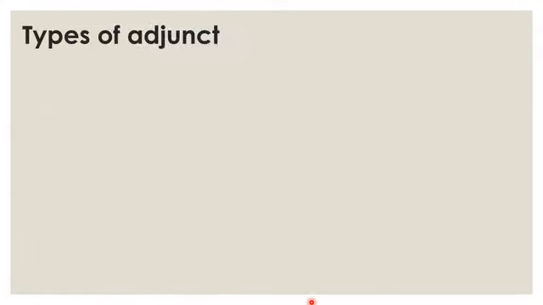So we see over here that we have two types of adjunct. The first is the obligatory adjunct. It's circumstantial information which should be present, otherwise the sentence is not clear and not complete.